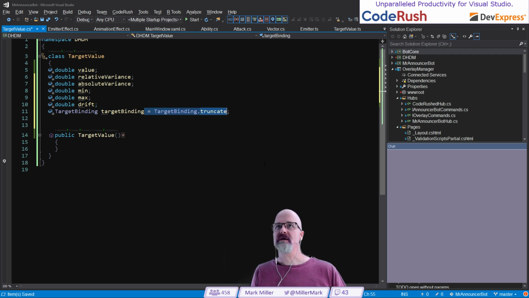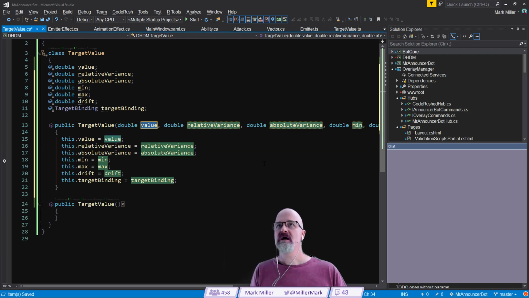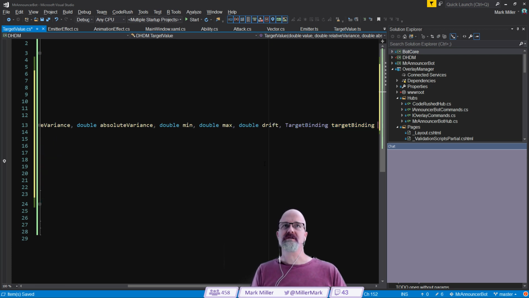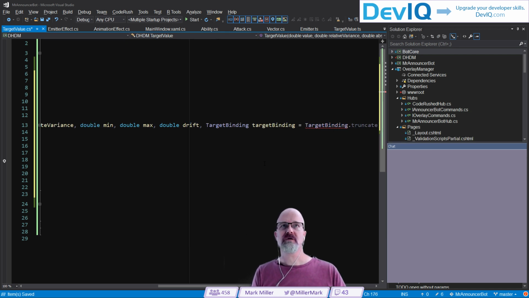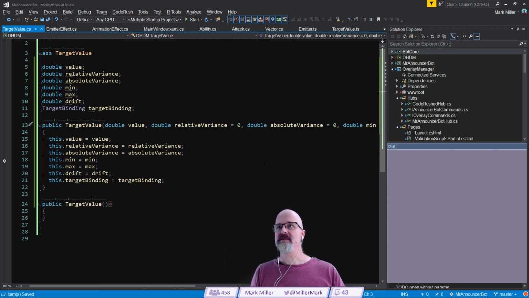And let's do the same thing here. Let's use the template one more time. CC like that. Let's select all of these. And there's value, relative variance, absolute variance, min, max, drift, target binding. And now I can set the defaults for those. Target binding dot truncate, and drift was 0, max was 1, min was 0, 0, 0, and cool.